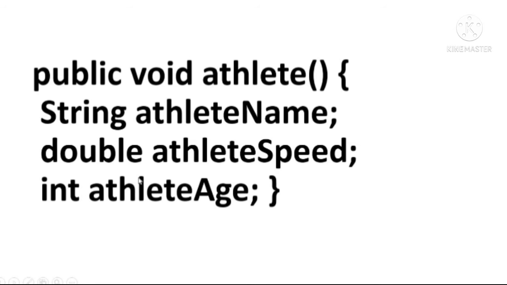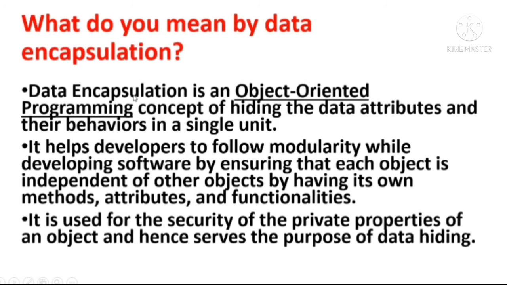Okay, and here I also create one more variable whose name is athleteAge, and its data type is integer. Okay, if you don't know about data types in Java, just let me know, leave a comment, I will make a video on that.